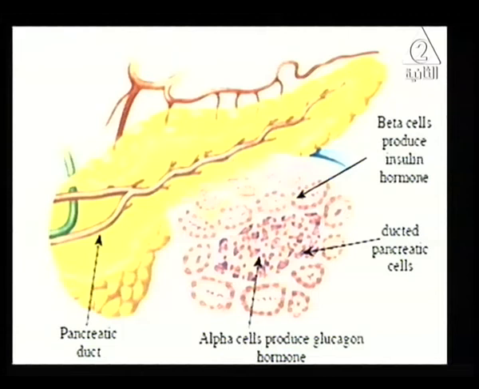Endocrine and exocrine gland at the same time. Okay? And we move here to show the main function of the pancreas inside our body and how it regulates the blood glucose.